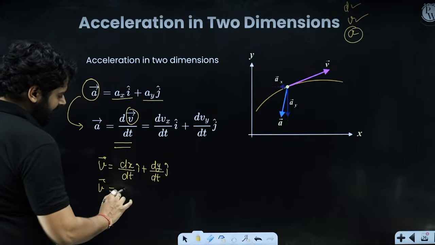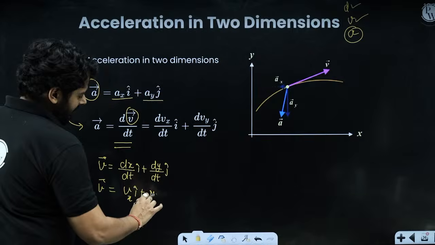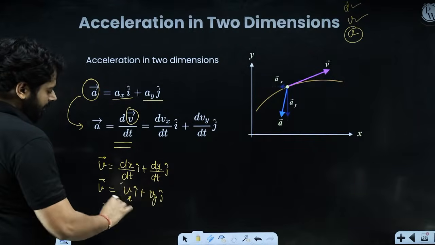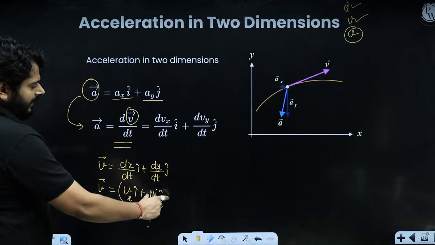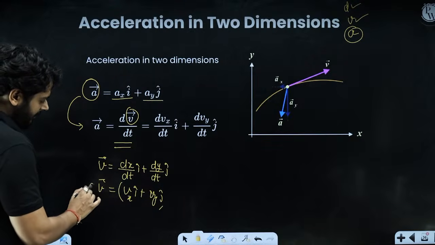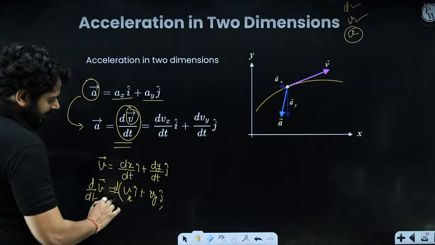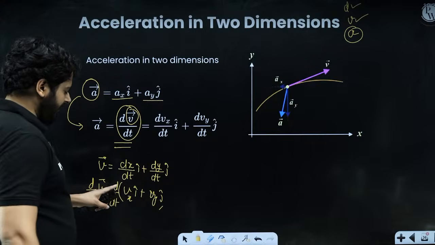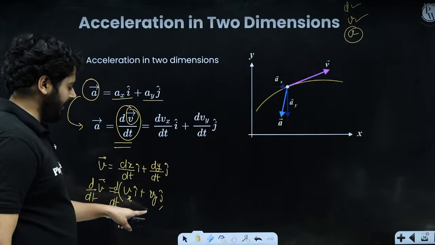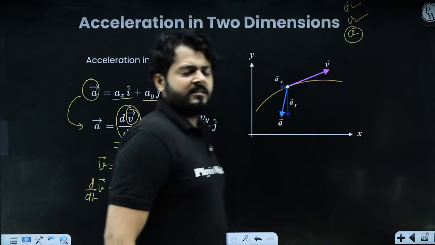So the velocity vector is dx by dt, which is vx i cap, and dy by dt, which is vy j cap, right? So if in place of the velocity vector we put this, what will happen? Just differentiate the whole thing, d by dt. We want to figure out dv by dt, right? So d by dt of this whole thing gives basically dvx by dt i cap and dvy by dt j cap. This is the expression of acceleration.